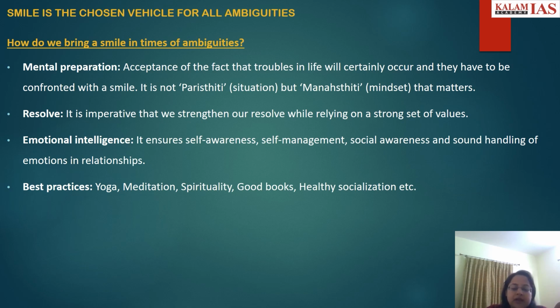So that's how you will be controlling your emotion, because you are already knowing yourself that you will be reacting that way. ठीक है? Then comes the best practices. Yoga, meditation, spirituality, reading good books, healthy socialization can also help in bringing those good virtues in you.